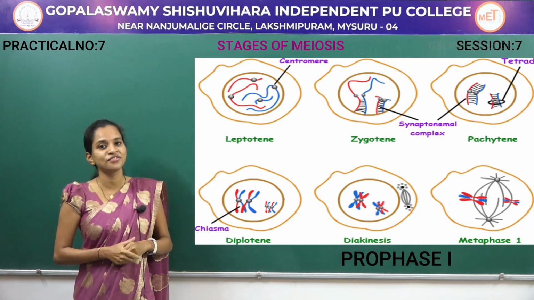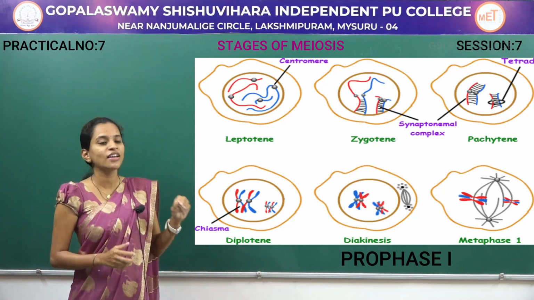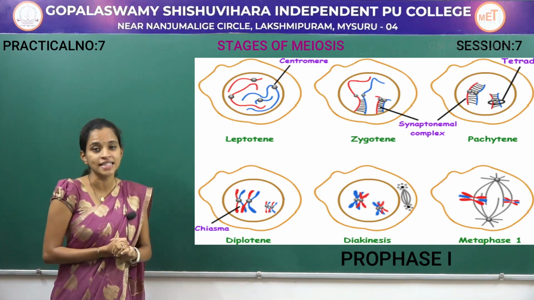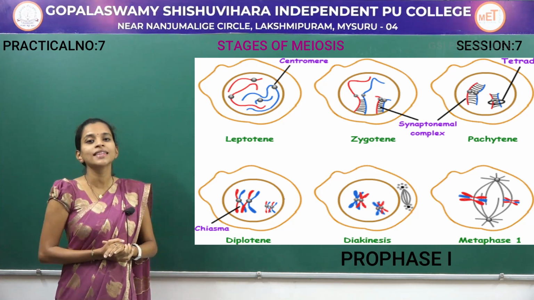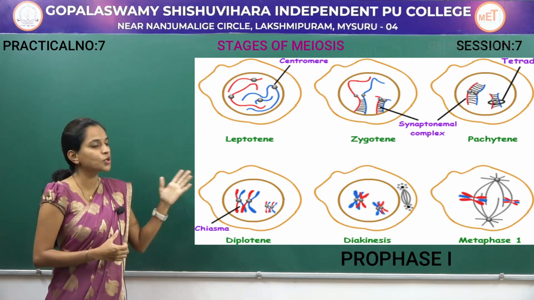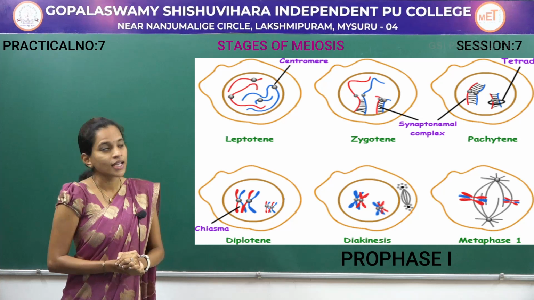The chromatin fibers slowly start to condense and form a structure like a thin thread with lots of beads. These beads are called chromomeres and they form a flower-bouquet-like stage. That is why the leptotene stage is also called the bouquet stage.